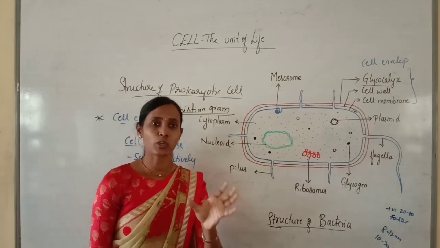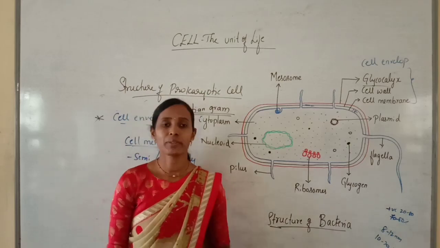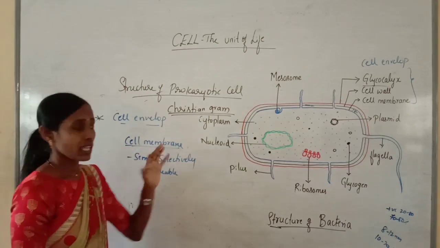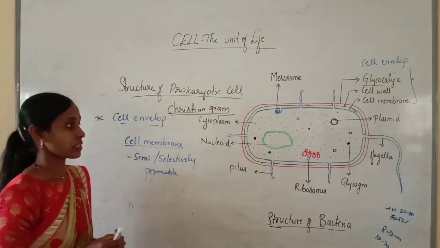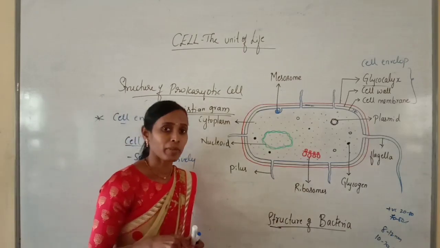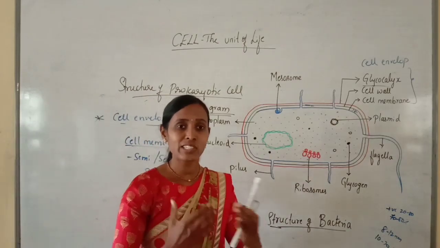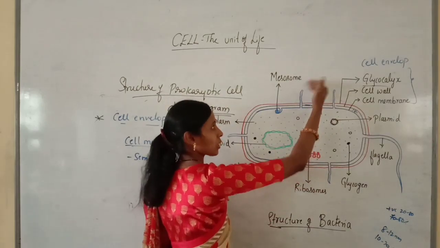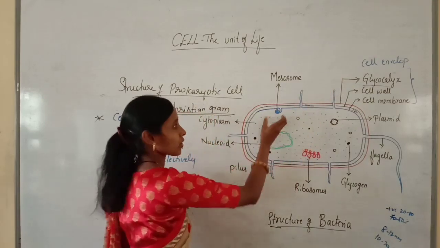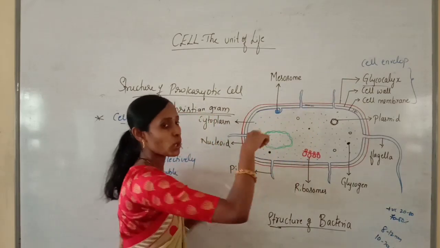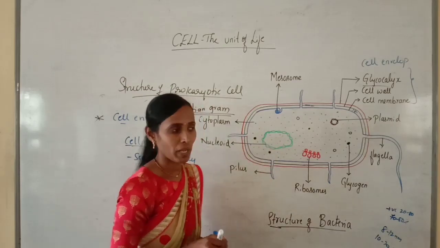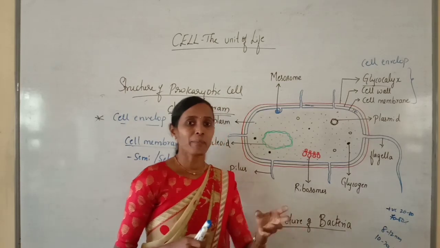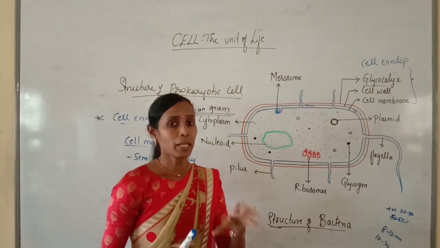We have a separate topic about the plasma membrane. There we can discuss the structure. So this is about the cell membrane. And here we need to talk about some more points. The cell membrane shows some membranous extensions, either outwards or inwards. Here you can observe the plasma membrane shows inward foldings into the cytoplasm. These are called mesosomes. What are mesosomes? They are the inward foldings of the plasma membrane.